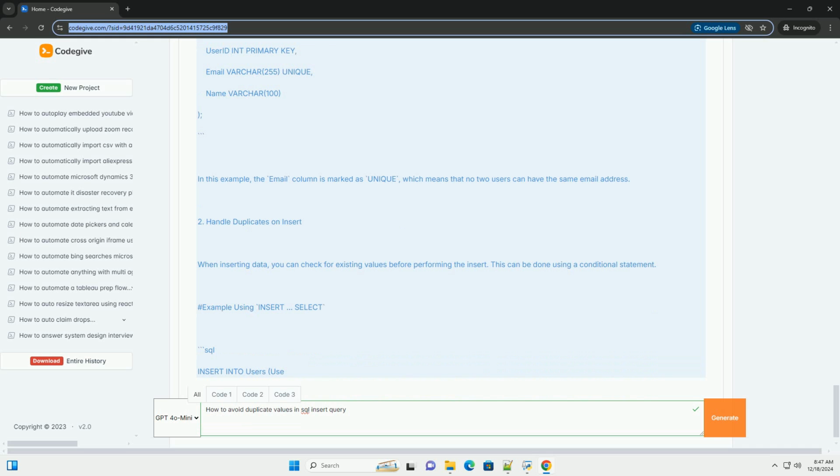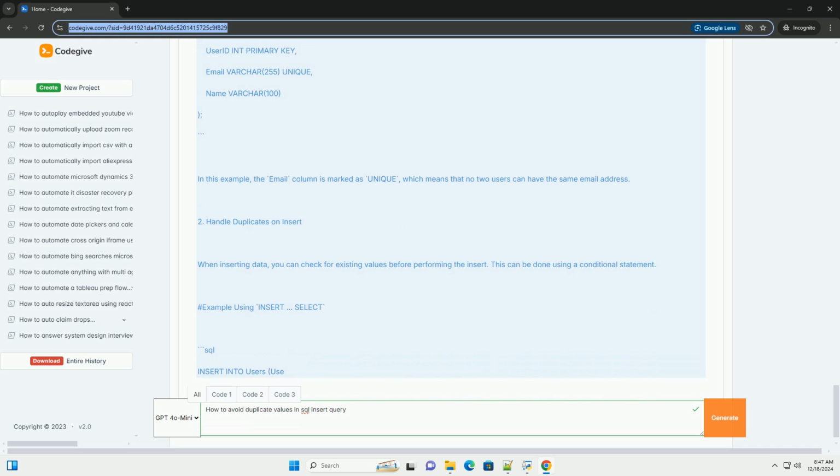3. Checking for existing values before insertion. Another approach is to explicitly check for the existence of a value before inserting it. This can be done using a select statement. Example: SQL. Check if the email already exists.